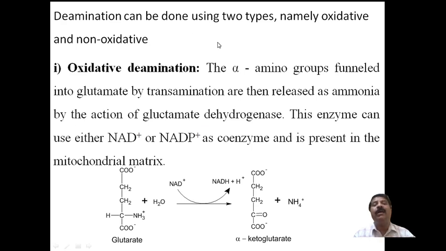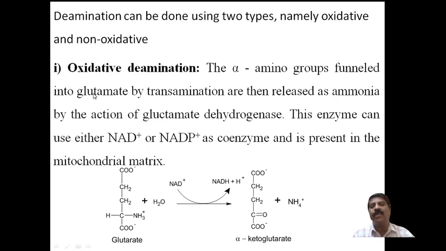Deamination can be done in two types, oxidative and non-oxidative. Oxidative means oxygen is added and the amino group is removed, and non-oxidative means the ammonium ion is removed without adding oxygen.